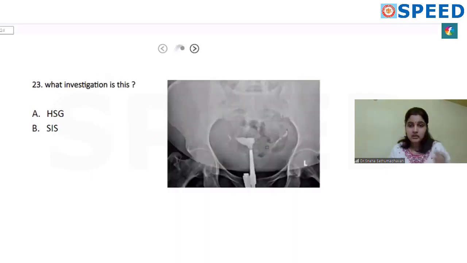So a picture like this, and what is the investigation? This is also a simple question. It is HSG, hysterosalpingogram. In hysterosalpingogram, you'll see a picture of an X-ray with the pelvic bone, and there will be a cannula lower below, for example like this, through which the dye is injected, and the uterine outline. And if there is no tubal block or no anomaly, you can even see the dye going into the tube and spilling into the peritoneal cavity.